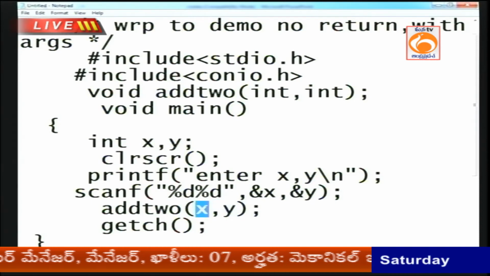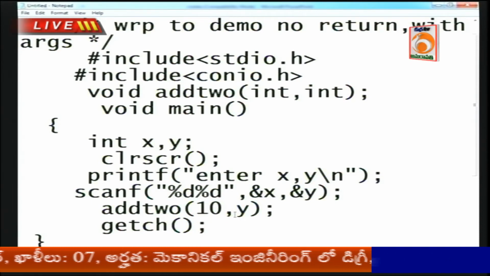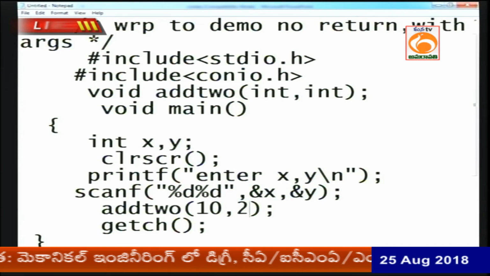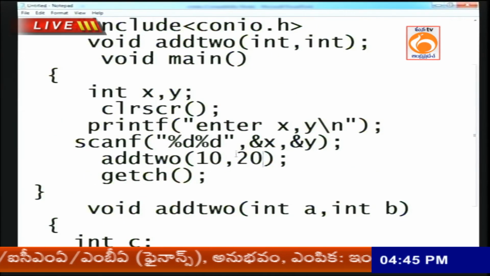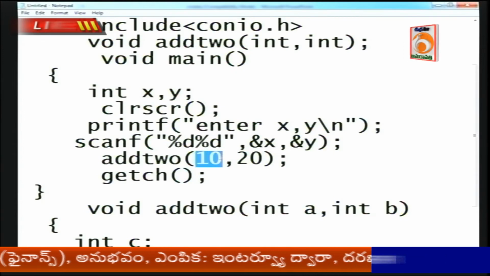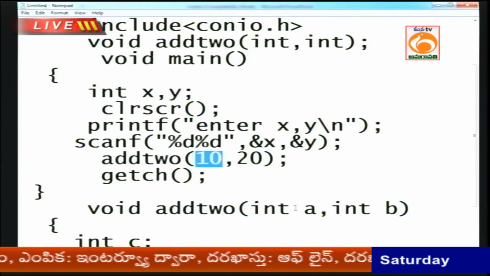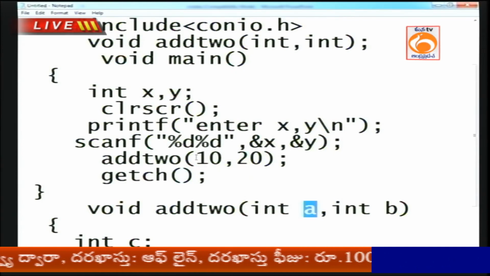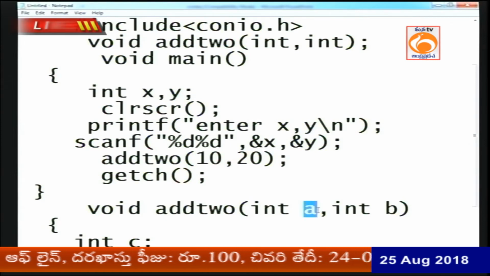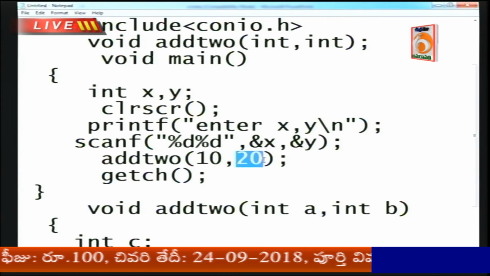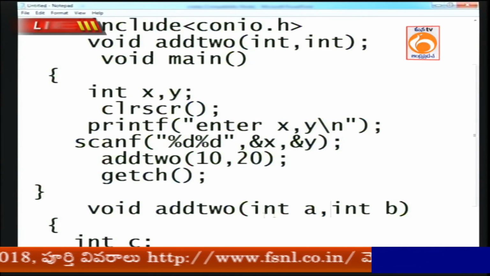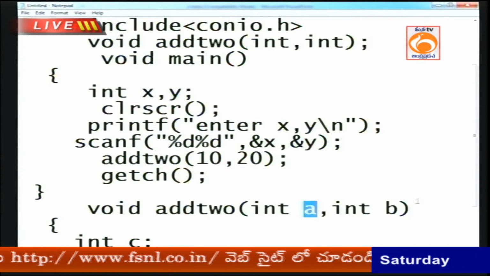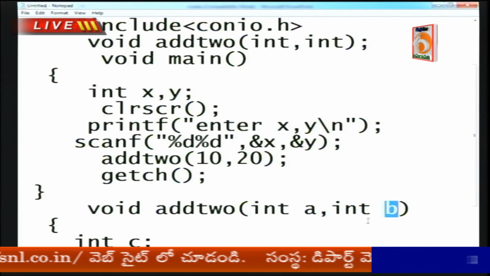Suppose I input x value 10 and y value 20. Now this 10 value is sent to a, the formal. The 20 is sent to b. At that time a is 10, and b is 20 from the main.